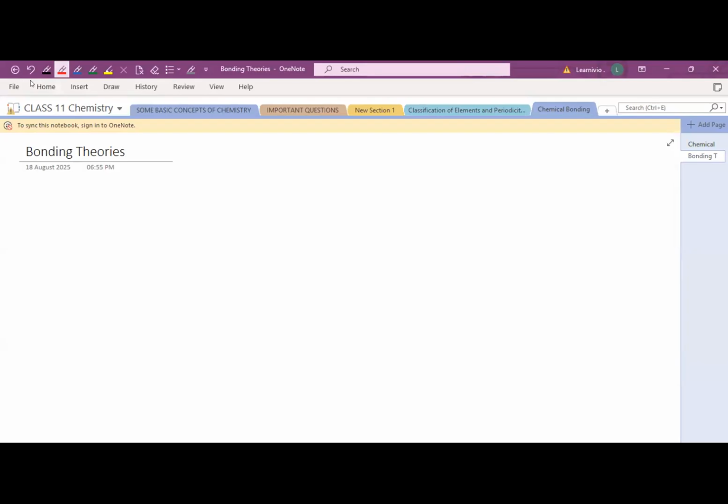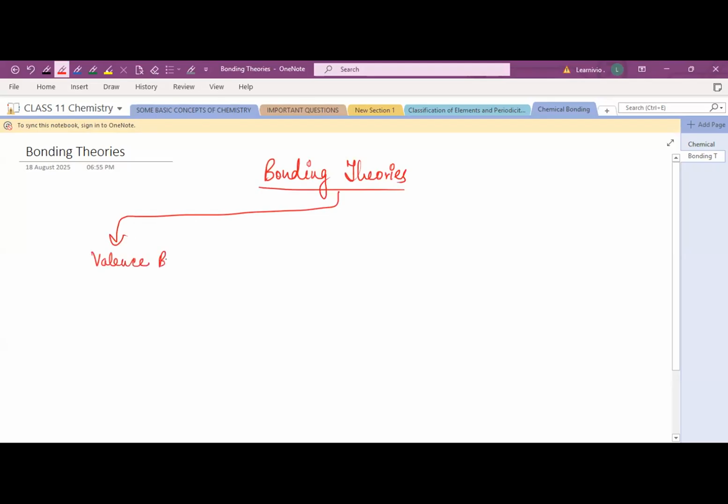This topic is very, very important. Bonding theories. Basically, two bonding theories are in your syllabus. First one is valence bond theory, VBT.